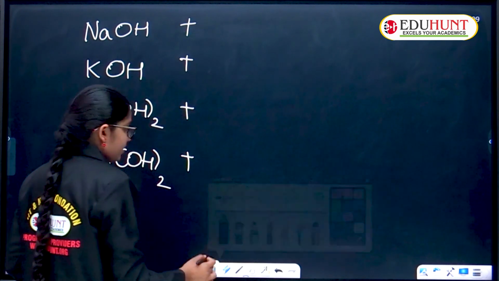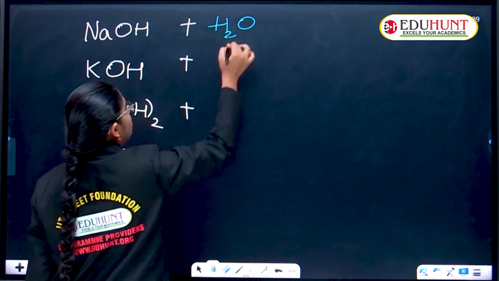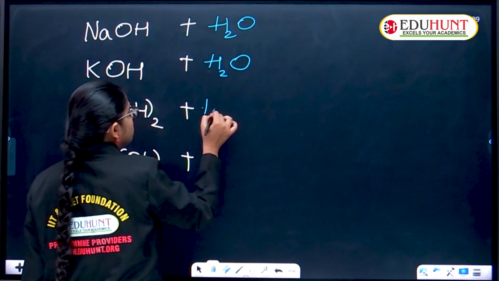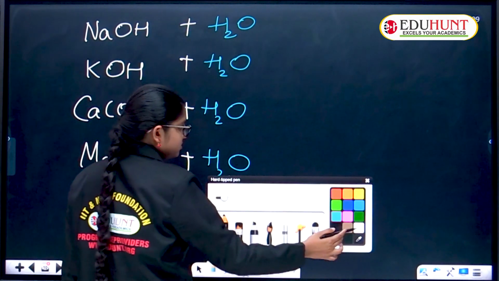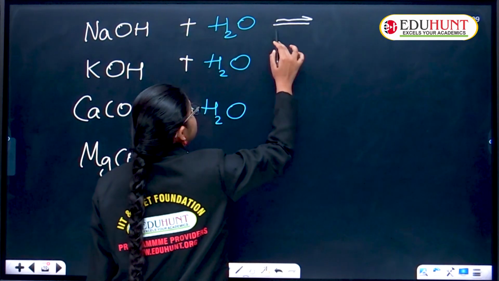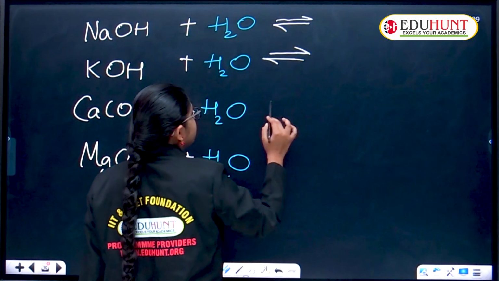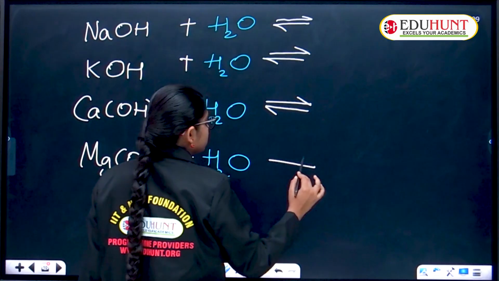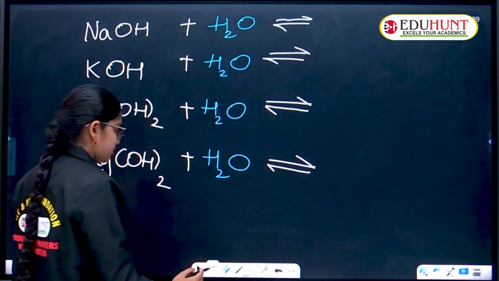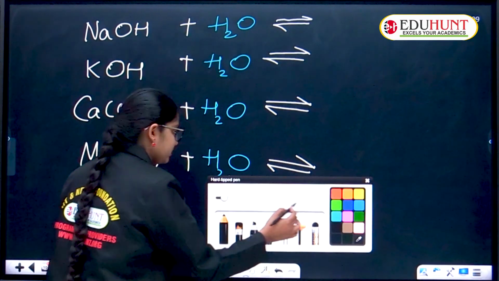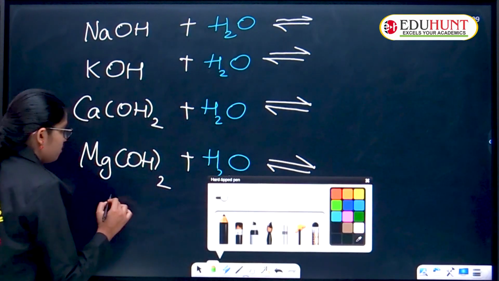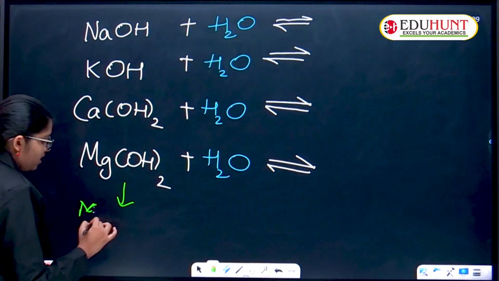What will we write? H2O for each of them. Now, it is a reversible reaction. Tell me, what are the products formed? All these are metallic hydroxides.